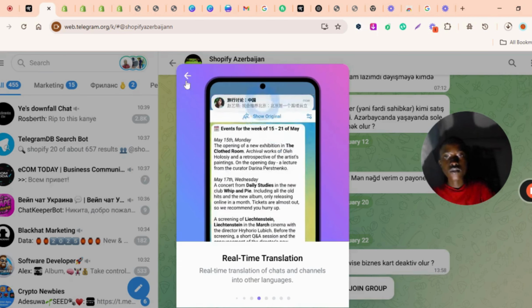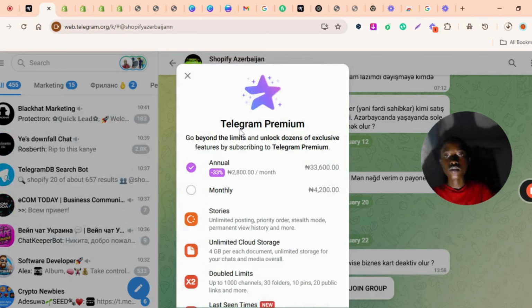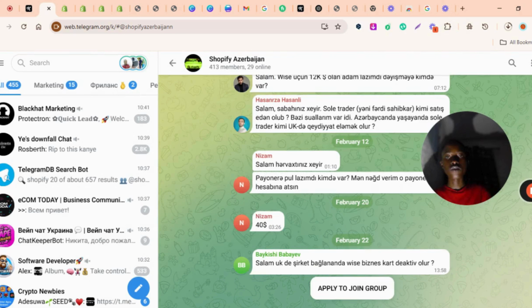If it's on phone, I can translate very well. I don't know why it's doing like this. If it's on web, there's an extension I normally use called Deep AI Translator. Let's say it's on PC that I'm using it. After I've applied to join, we highlight the text. Let me copy it again.